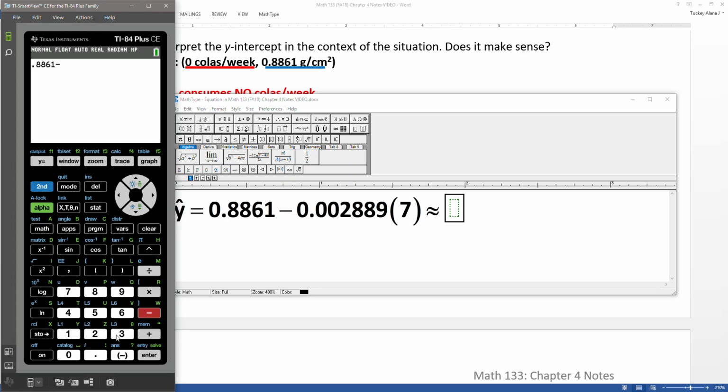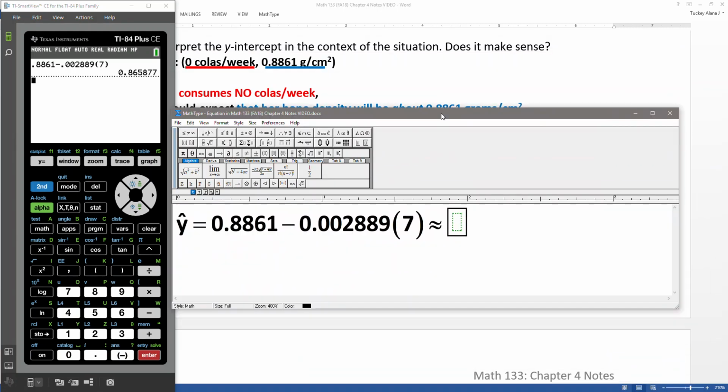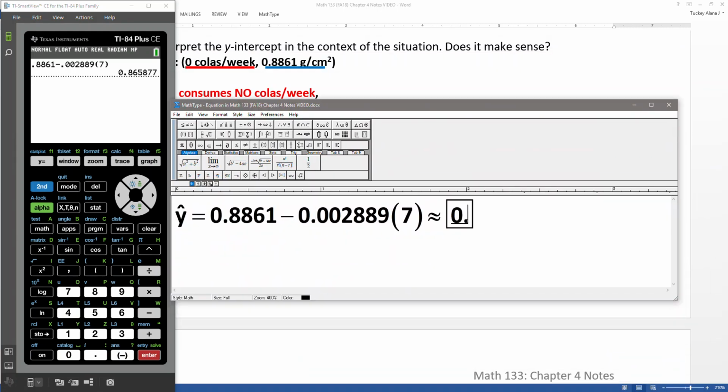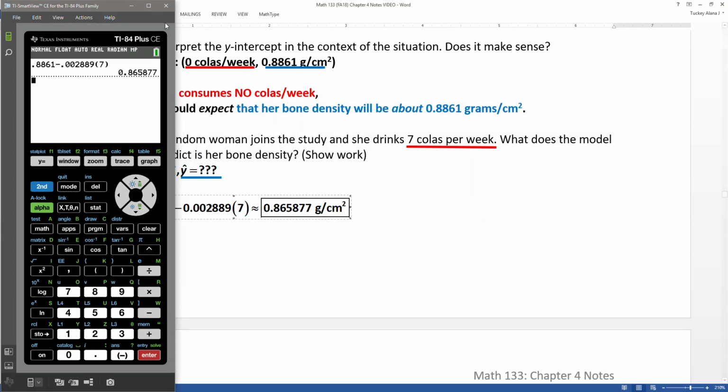So 0.8861 minus 0.002889 times 7. And we get 0.865877. I didn't give decimal places on this one, so I'm just going to put it all in. And that would be grams per centimeter squared. Lovely.